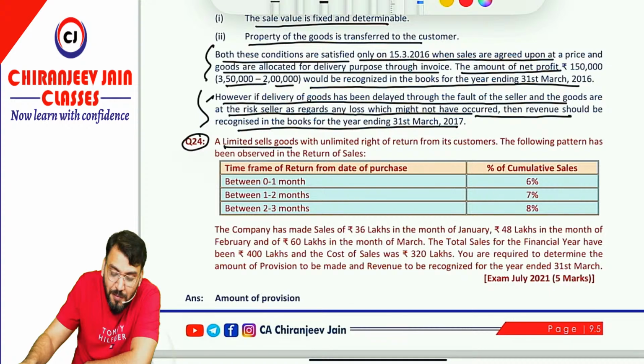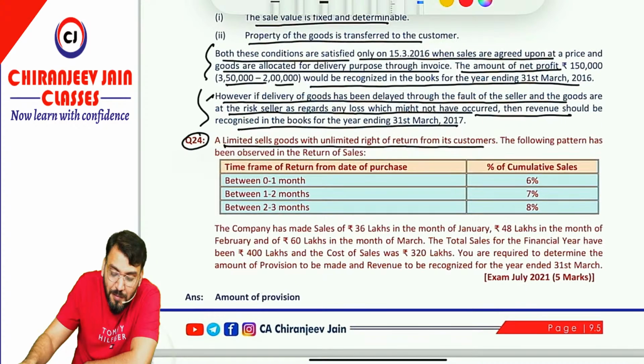A Limited sells goods with unlimited right of return from its customer. It is a sale with a right to return. Whenever there is a sale with a right to return, we need to create a provision for the goods which may be returned, for the expected loss, as per the requirement of AS 29. Correct? Understood?